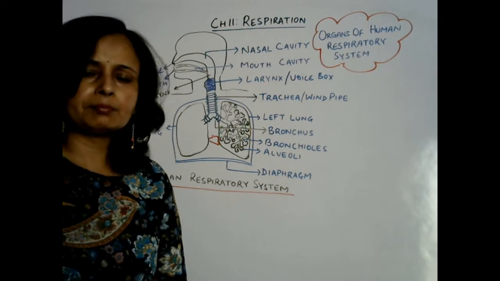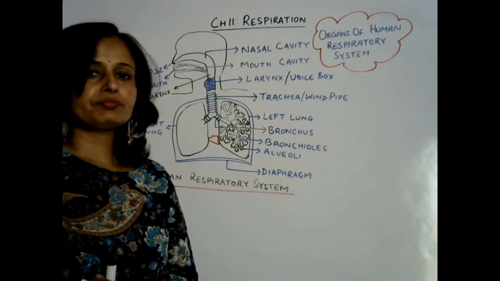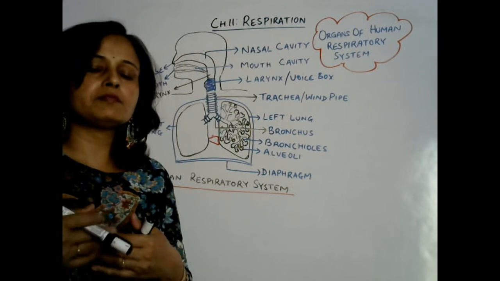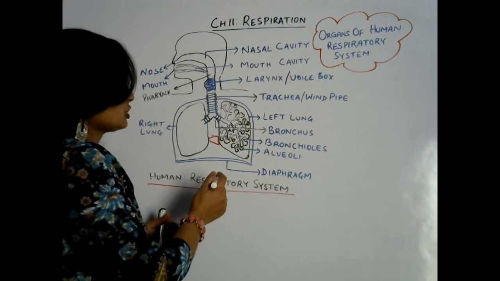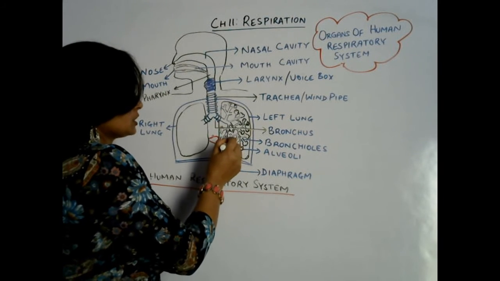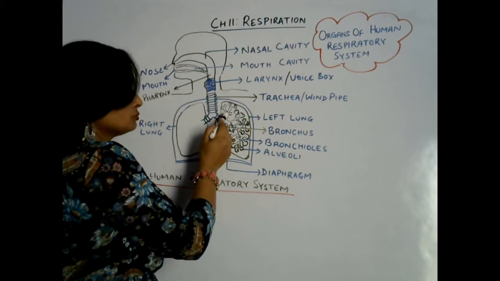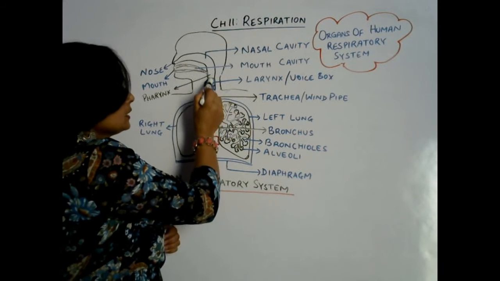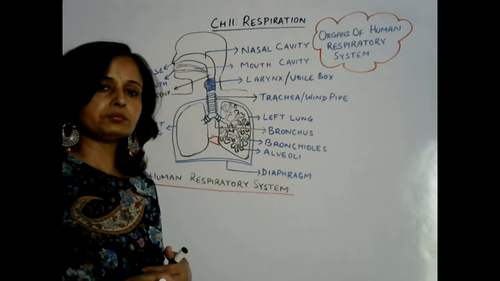The blood capillaries take oxygen from the alveoli, and at the same time the blood capillaries give out carbon dioxide. So carbon dioxide is removed from the alveoli to bronchioles, then bronchus, then windpipe, trachea, then nasal cavity, and finally it is removed through the nose.